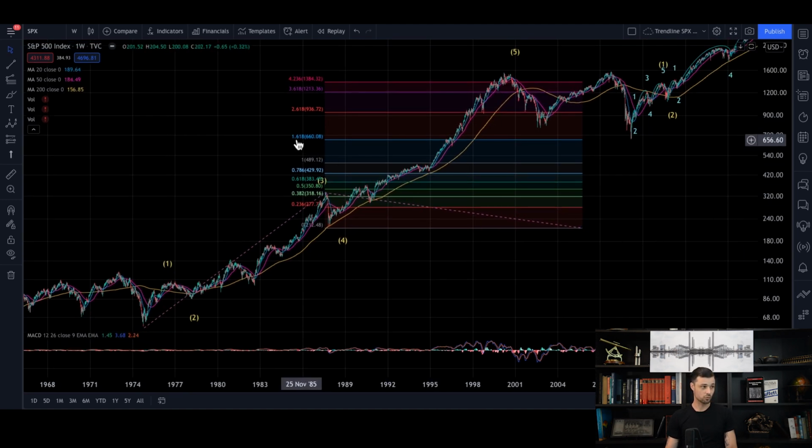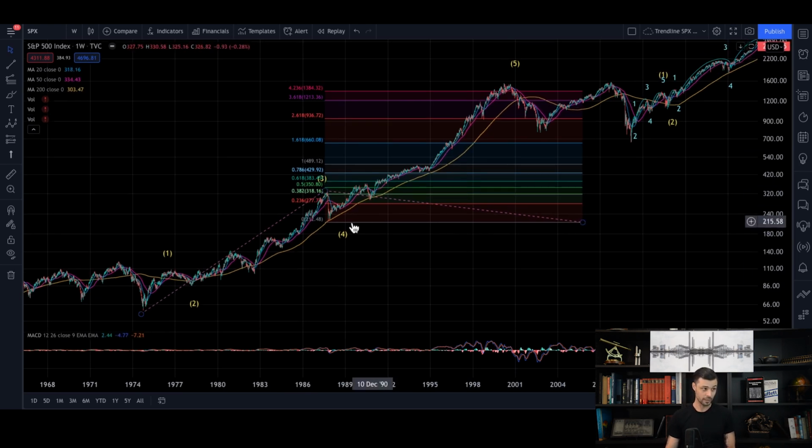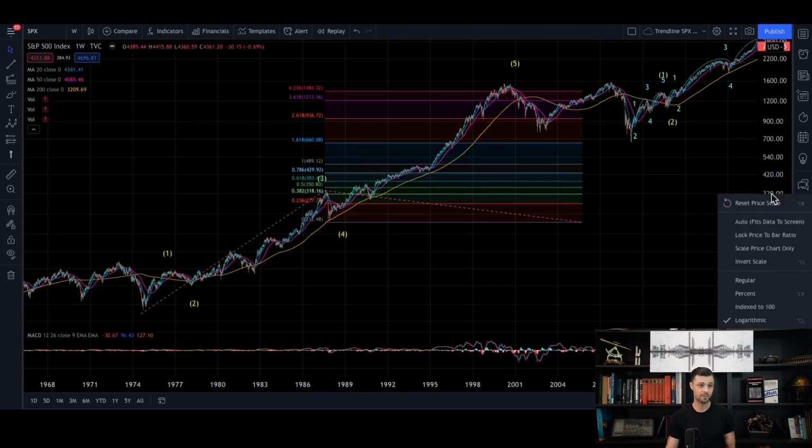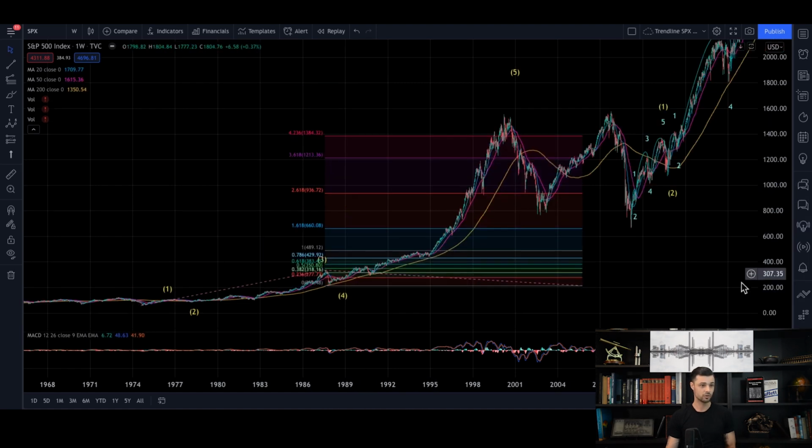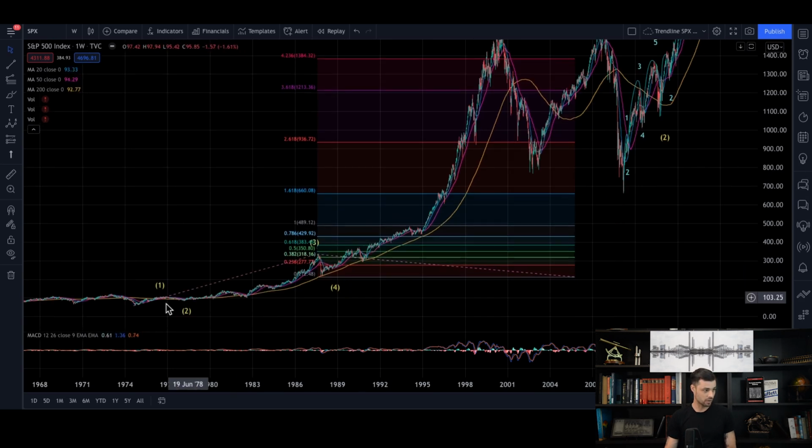And then you have the golden number projections, so 1.618. Just to explain for those who don't fully understand what I'm doing, you measure 1 plus 3, and you assume that this is your unit of measure, and you apply this unit of measure to the bottom of the fourth wave. The 1-to-1 means the move is going to be the same. I'm using a log scale here, that's why you don't see it, but actually the 1-to-1 means this size is equal to this size.